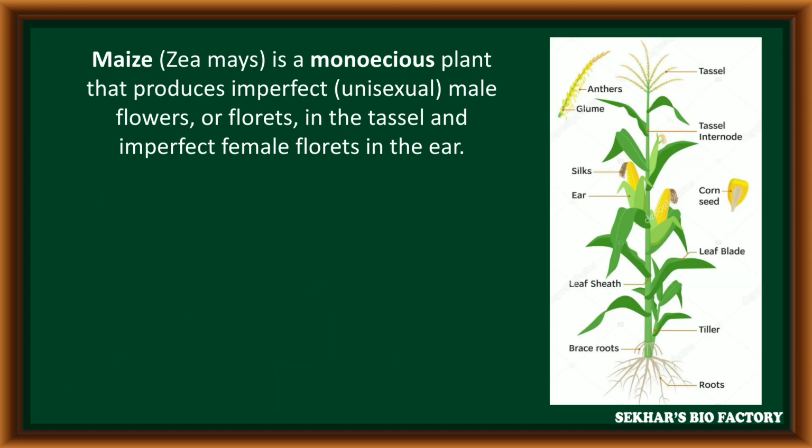When we observe the pollination mechanism in maize, that is Zea mays, maize is a monoecious plant because it has imperfect unisexual flowers, like male flowers. These are called tassels, and imperfect female flowers are present at the lateral side. These are called ears.